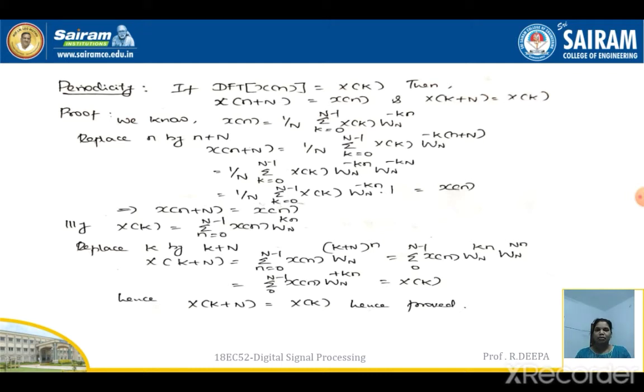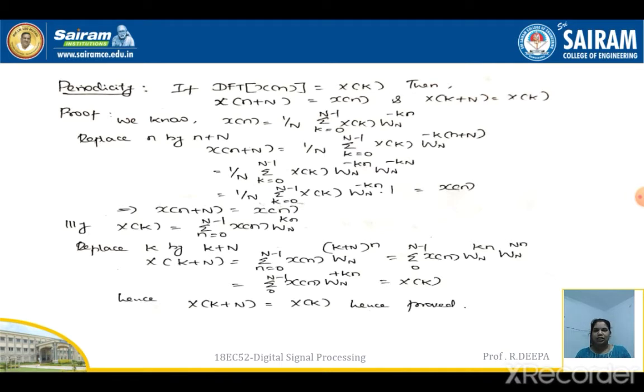As we know, W_N power of minus k capital N is 1. We'll replace that value with 1 and finally we are getting the expression as 1 by N summation k equal to 0 to N minus 1 X of k W_N power of minus kn, which is actually x of n, that is the IDFT expression. Hence x of n plus N is equal to x of n. Hence we have proved that the periodicity property of DFT is proved here.